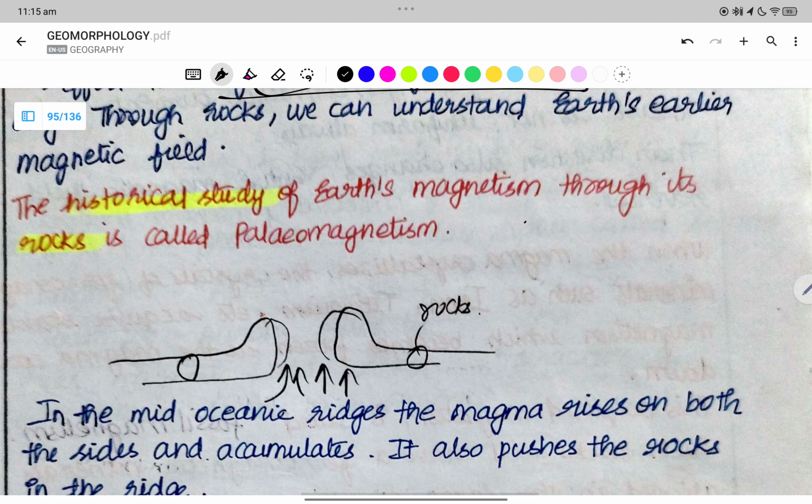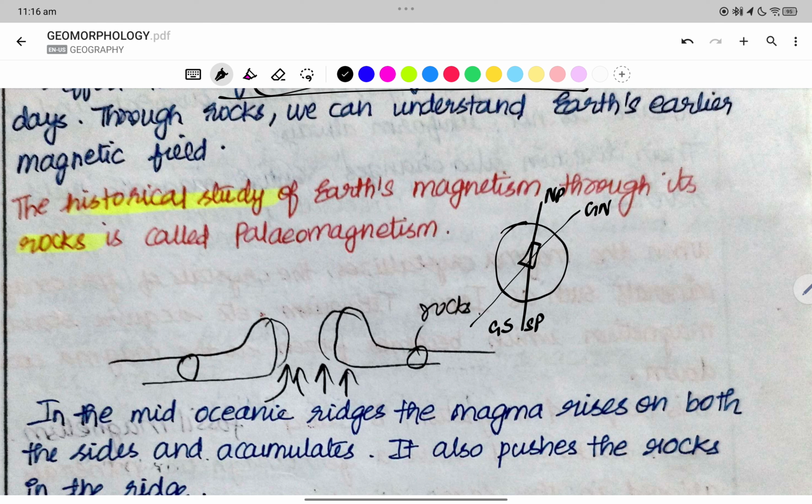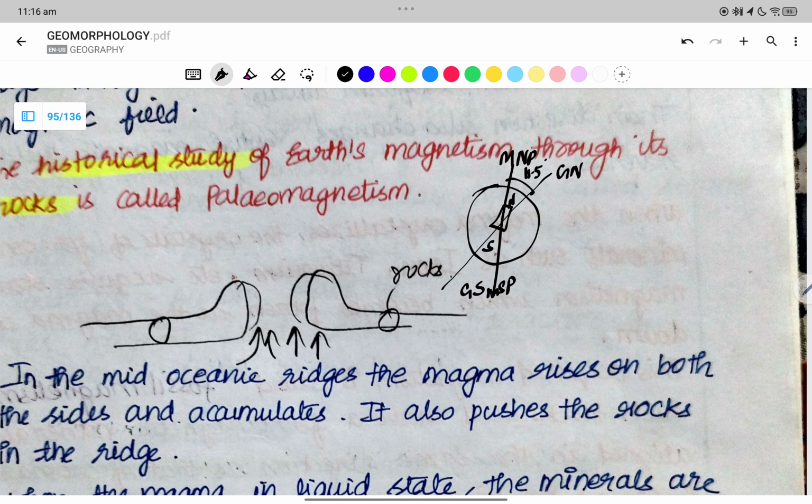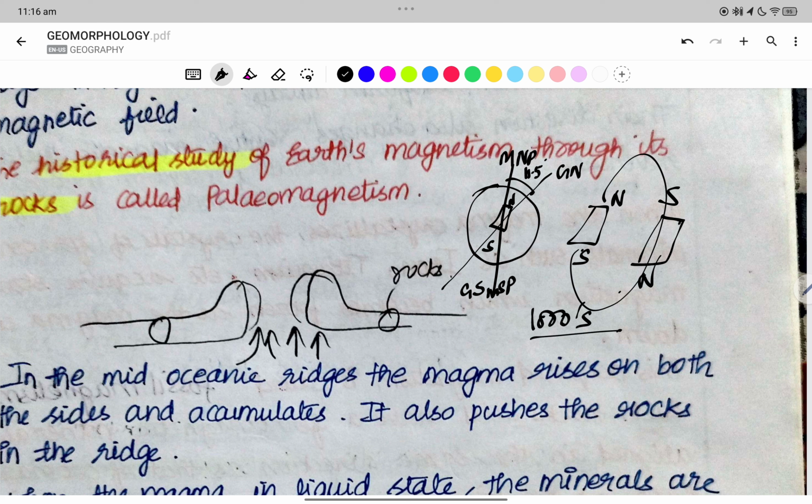Let us see how. The first thing is Earth is having the geographical North Pole and geographical South Pole, and here is the magnet, right? So the magnet is having the North Pole and then we have the South Pole. Magnetic North Pole and magnetic South Pole, 11.5 degrees is the difference. Now this is north and this is south. From north to south, the magnet changes its direction. The magnet just reverses its magnetic field for thousands of years, right? The magnet is reversing its magnetic field.